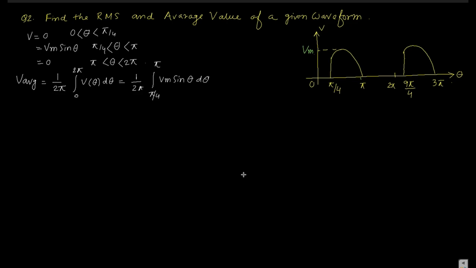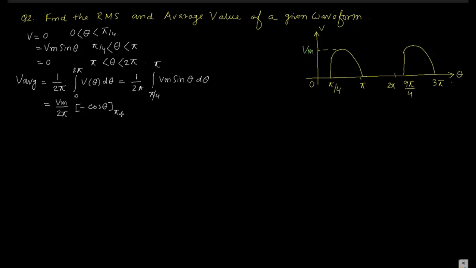So you can neglect the 0 to pi by 4 and pi to 2 pi parts, as they are 0. What will be the value? It is Vm by 2 pi. Take Vm as common, as it is a constant. What is the integration of sin theta? Minus cos theta.